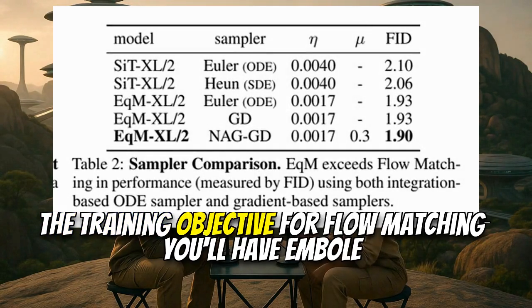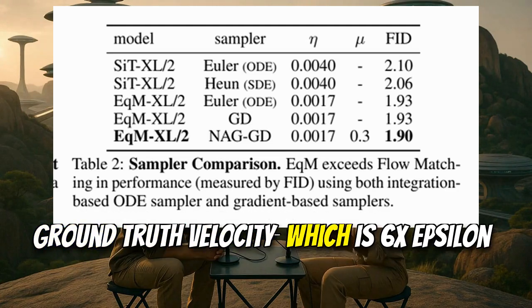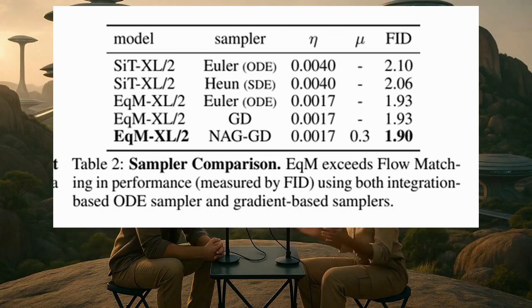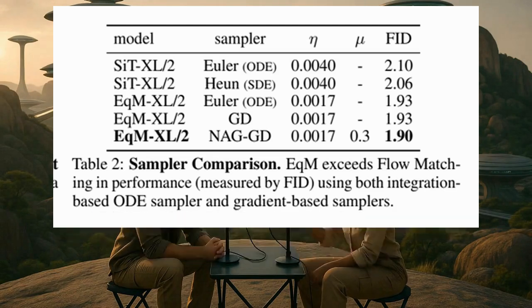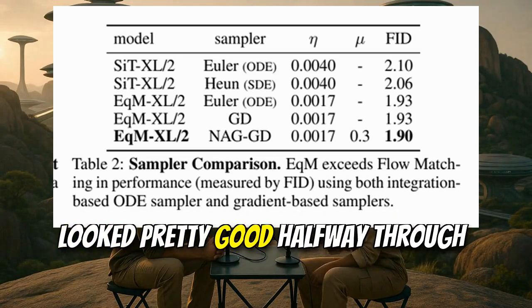The training objective for flow matching is all about matching the model's predicted velocity to the ground truth velocity. And since that target velocity keeps changing with time t, you just can't get rid of t. This locks you into a fixed integration process for sampling. You've got to take all the steps, maybe hundreds or thousands, even if the image looked pretty good halfway through.